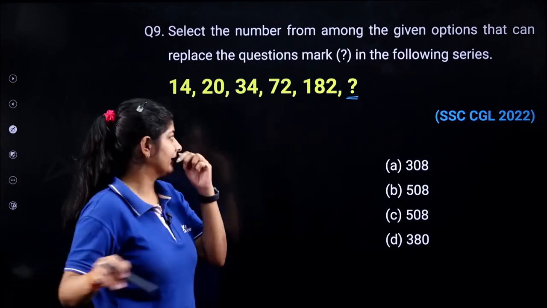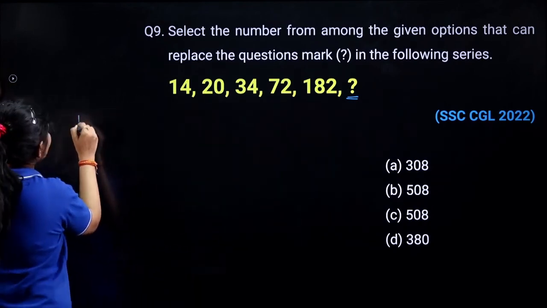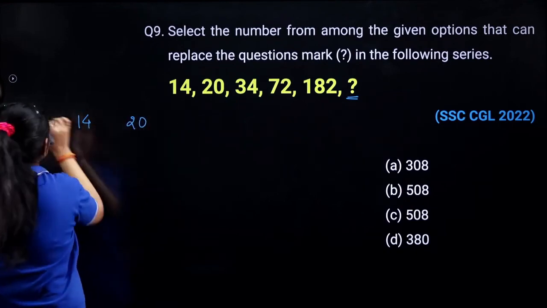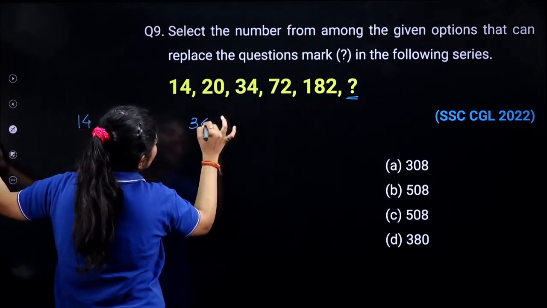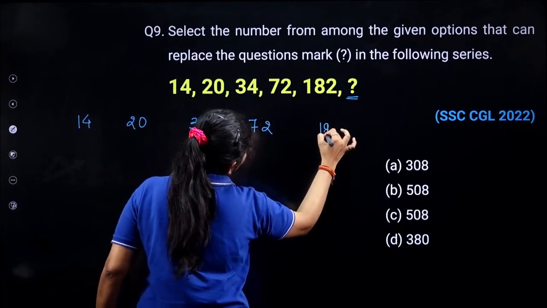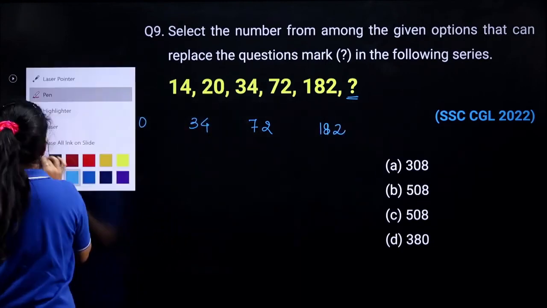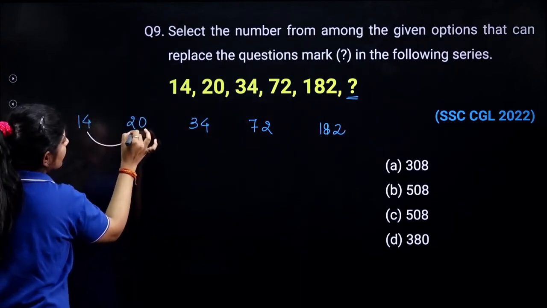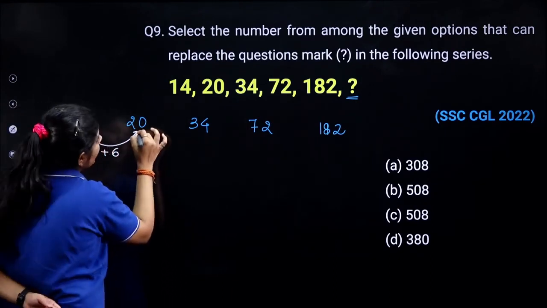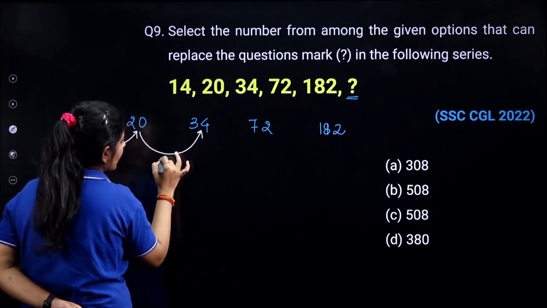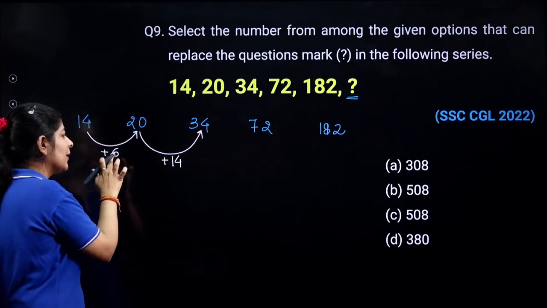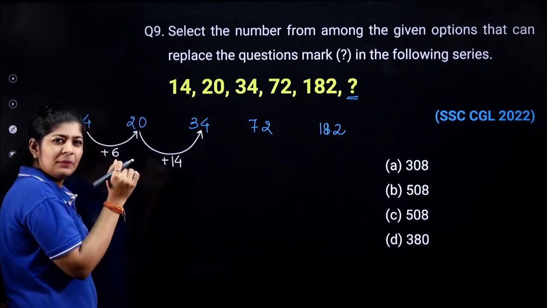Okay, let's start solving it. Here I am having 14 and 20. So the difference between these two, first I'll write all the numbers. Okay, so the difference between these two is plus 6. Now the difference in these two is plus 14. So I can say that this is nothing but into 2 plus 2.